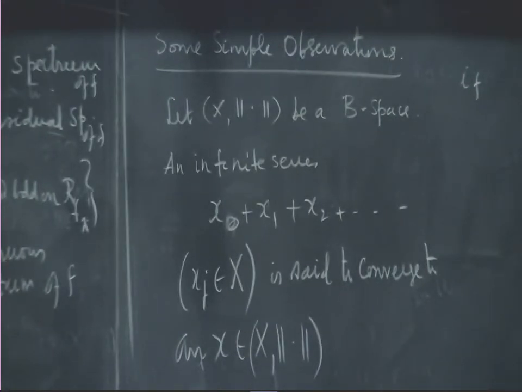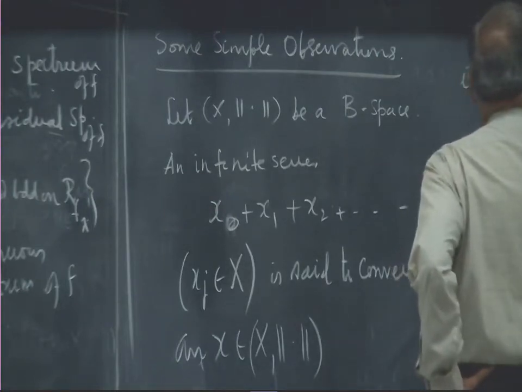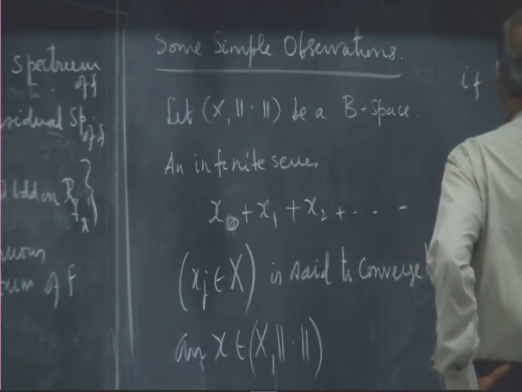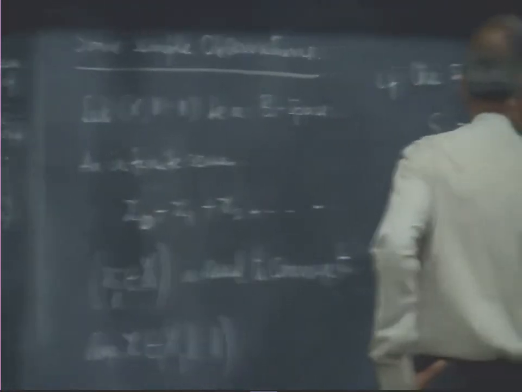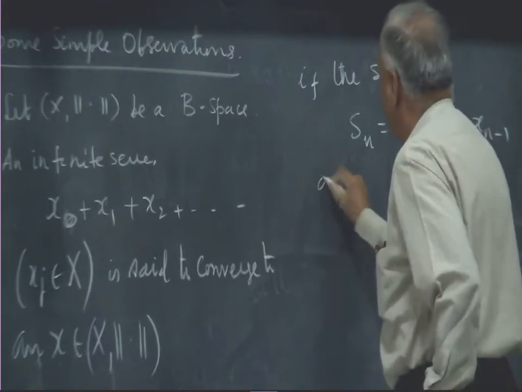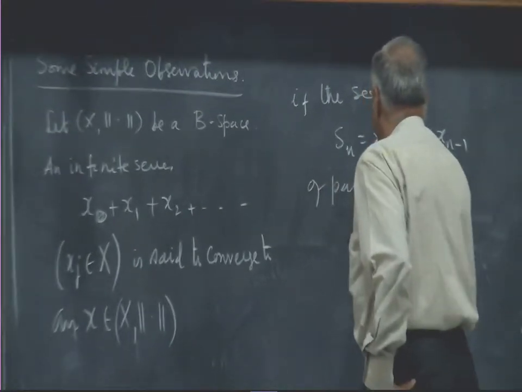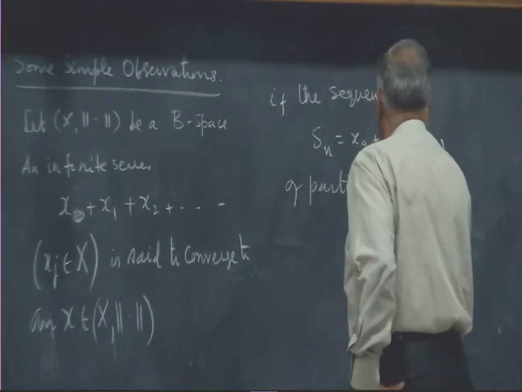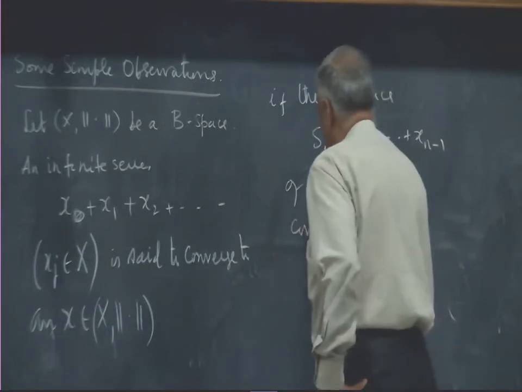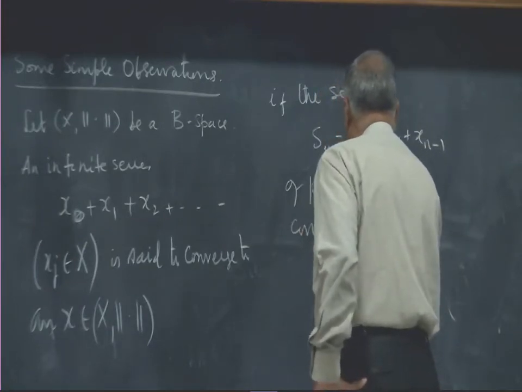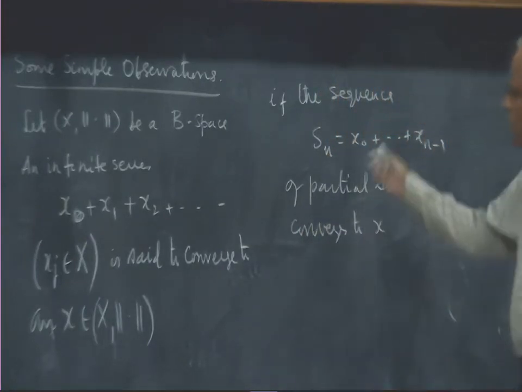So, look at the sequence of partial sums Sn equal to x naught plus up to xn minus 1, the first n terms. If that sequence converges to x, or that sequence is Cauchy.